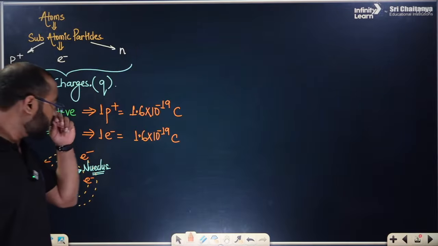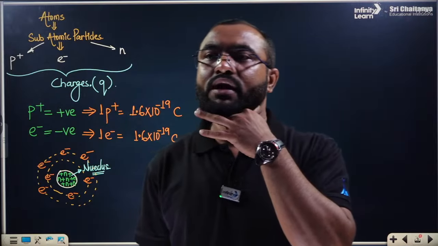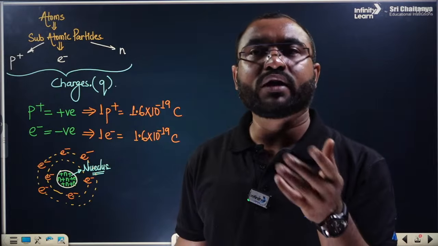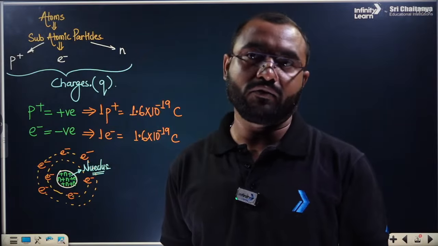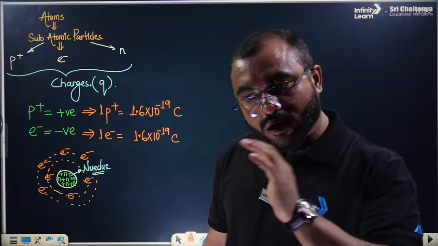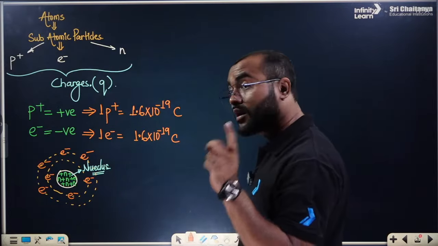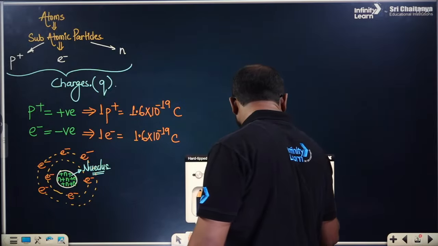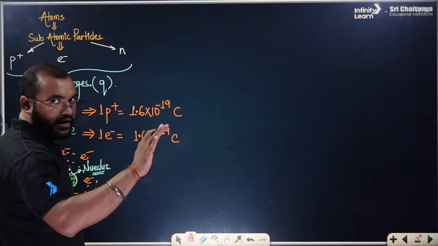Now, suppose I have written somewhere 1.6 into 10 to the power minus 19 coulomb, and there might be confusion about whether we are talking about the positive charges or the negative charges. To remove that confusion, we have one representation. It is just for representation, it is not used in numericals, everyone.